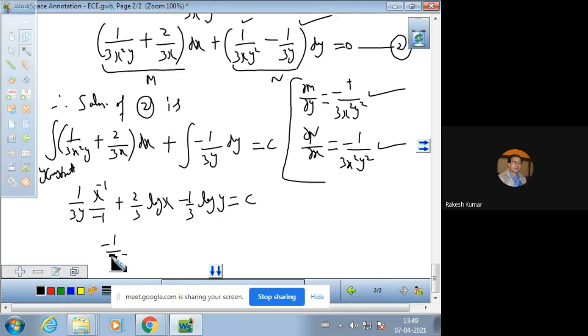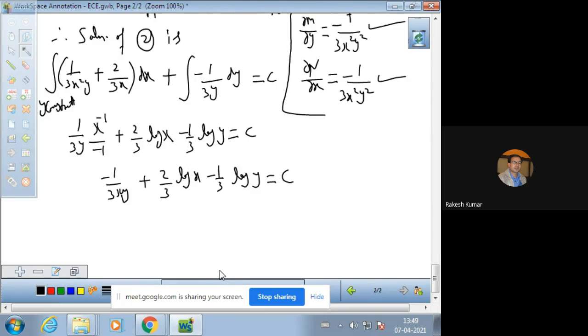So minus 1 by 3xy plus 2 by 3 log of x minus 1 by 3 log of y is equal to c. And you just see 3 is common in the denominator.